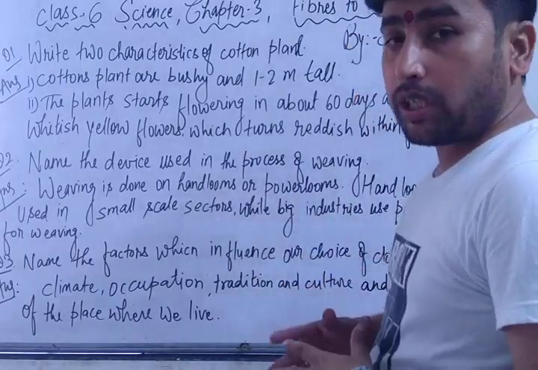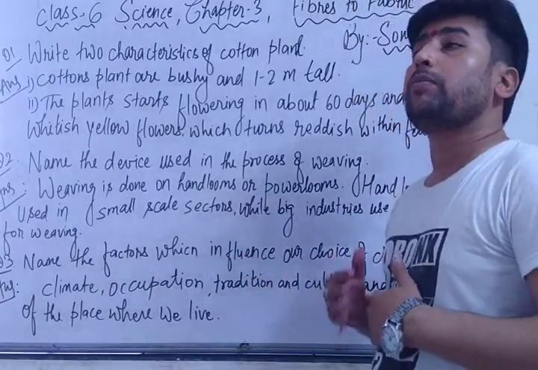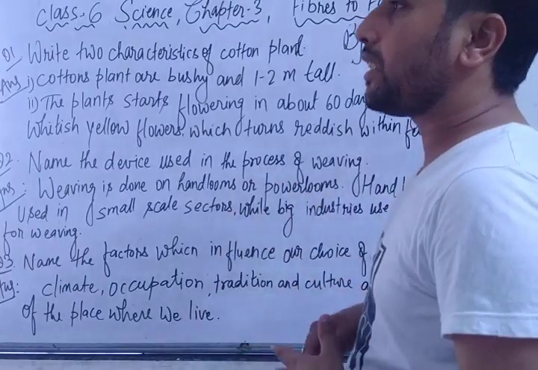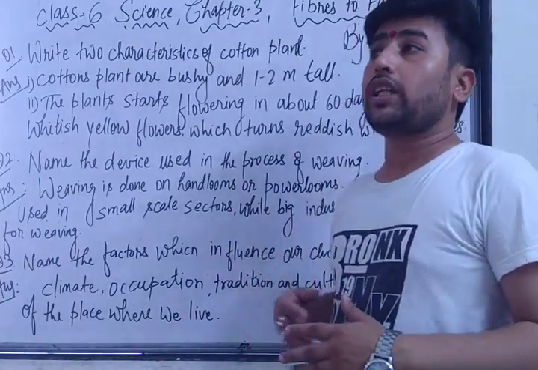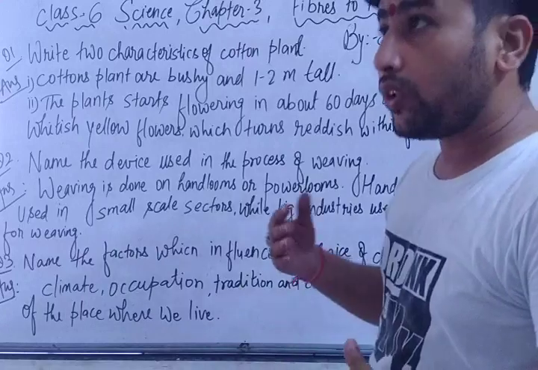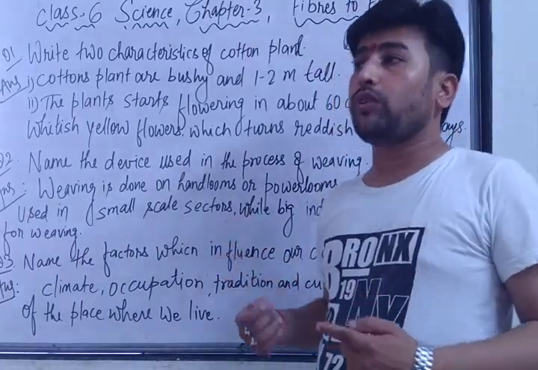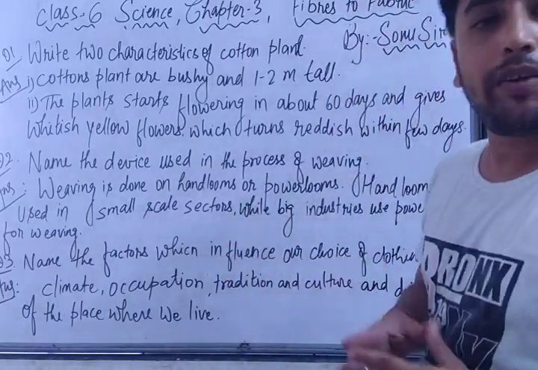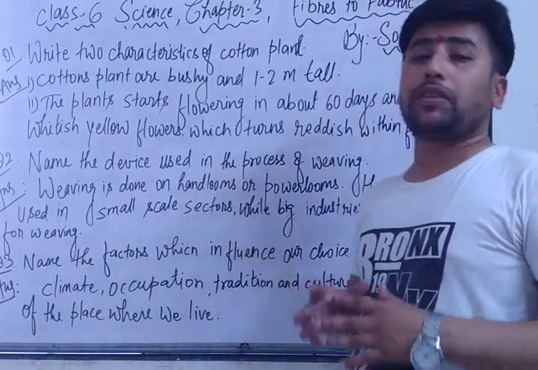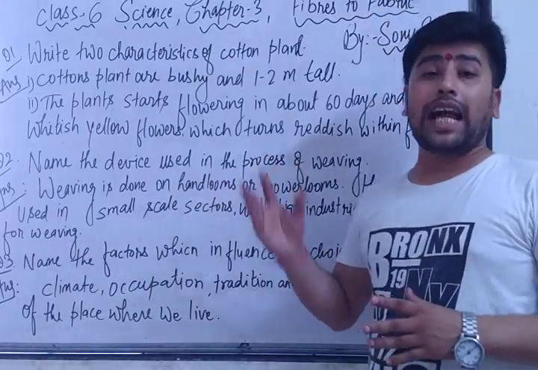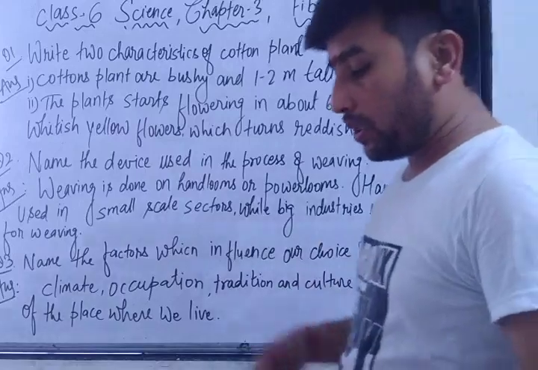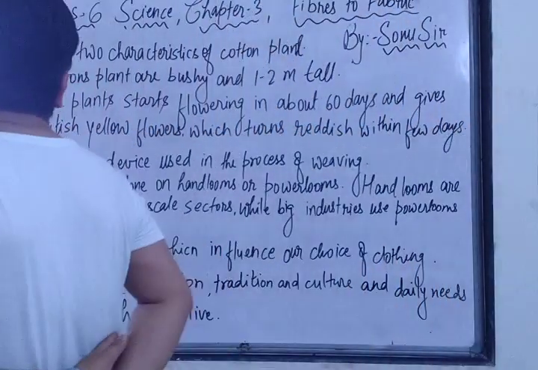After getting the information about how jute and cotton fiber are obtained, we discussed how they are spun, how they are knitted, how they are woven. So these are all the processes we have read in this chapter. So let's start with the important questions. Question number 1: write 2 characteristics of the cotton plant. What are the 2 characteristics, the 2 properties of a cotton plant?